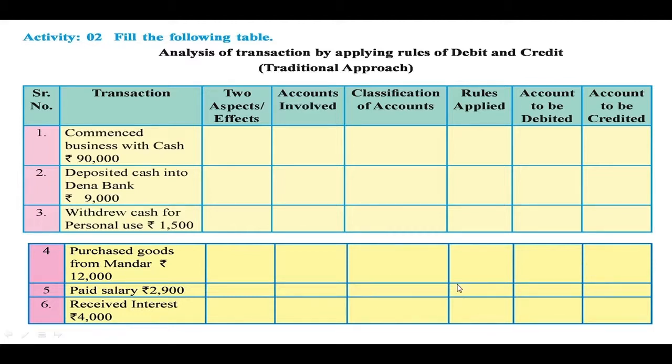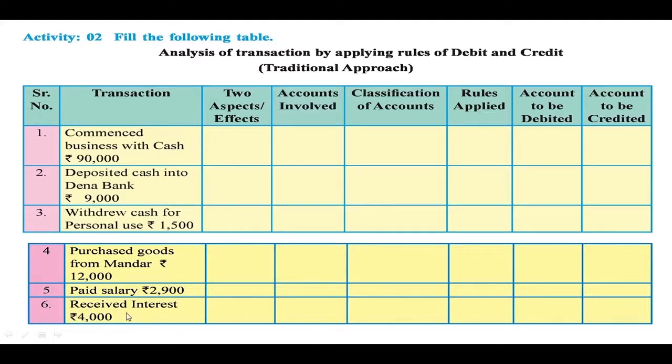When salary is paid, it is an expenditure for the business, so the rule applied for nominal accounts is debit all the expenses. So here we have to debit the salary account. Here you have to write salary account. The second account involved is the cash account, which you have to write here. What is the type of this account? Cash is the real account because we can see, touch and feel cash. And the rule applied is credit what goes out. So the account to be credited is the cash account. Here you have to write cash account.